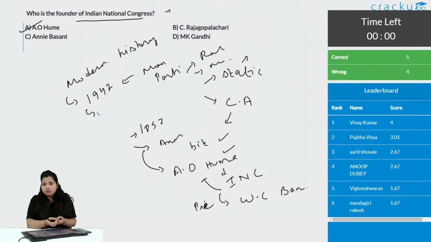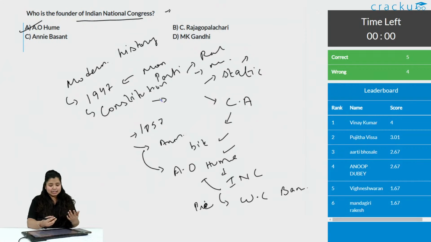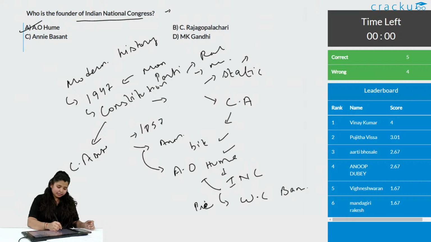We don't know the rules and regulations of the world. So, then comes the need of a constitution. To make the constitution, we need a body, we need an assembly. That means the Constituent Assembly.